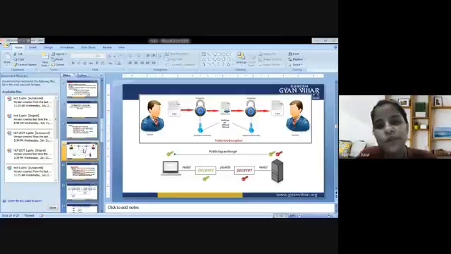So this is the whole procedure behind the RSA technique. Sender and receiver are there. We are supposed to use public key encryption. There is a plain text that is to be sent, and using the public key encryption, this is converted into some ciphertext. Then the ciphertext, by using the key, is converted into the plain text. So this is the decryption process that is performed here, and this is the encryption process that is performed here. So both are sender and receiver.